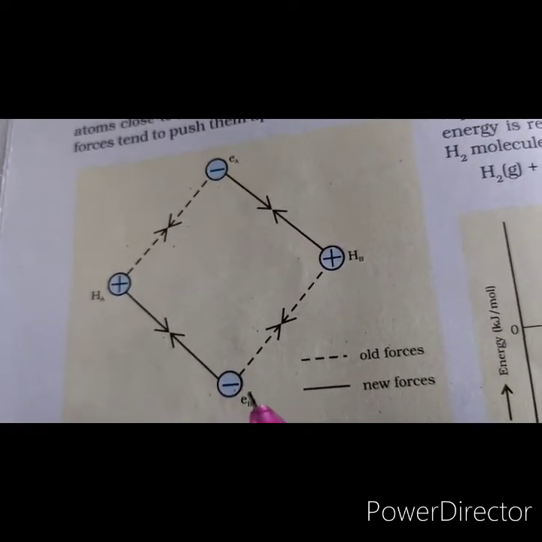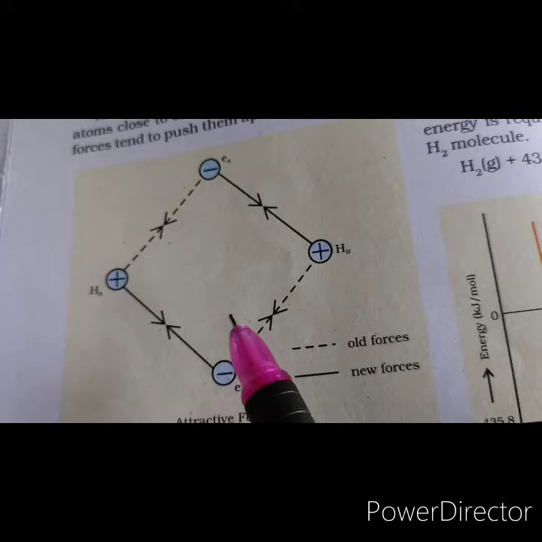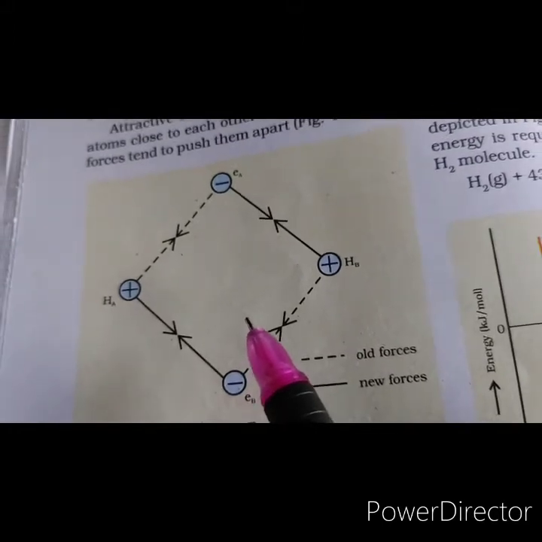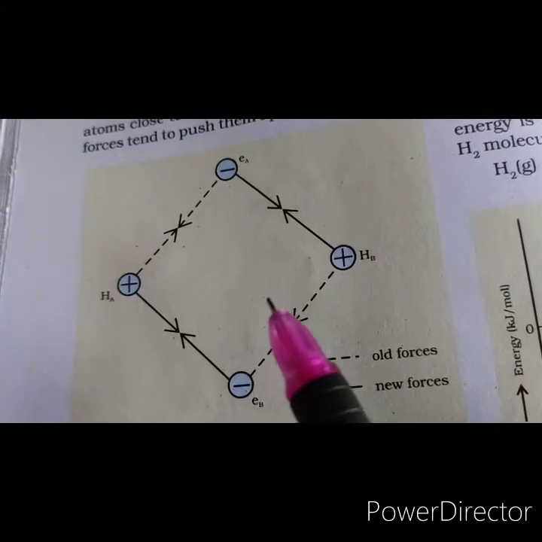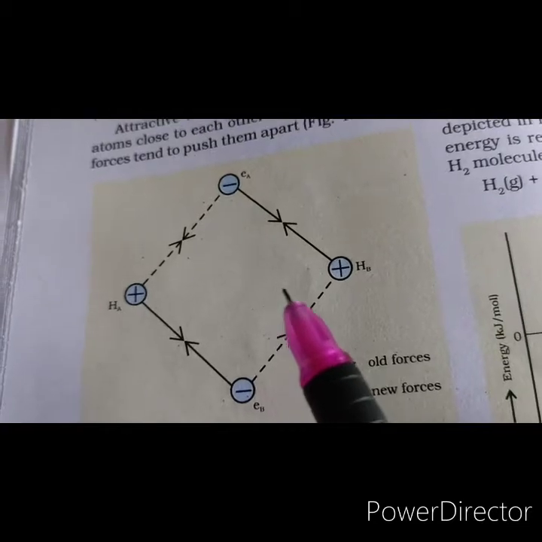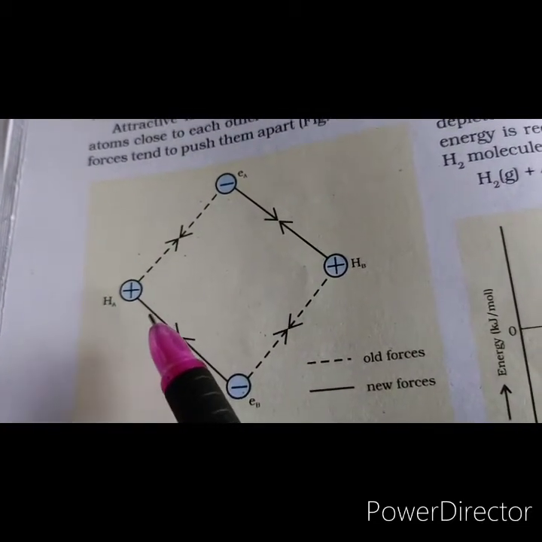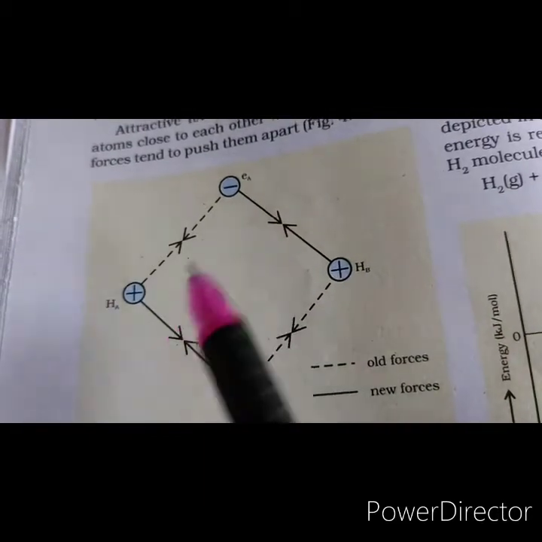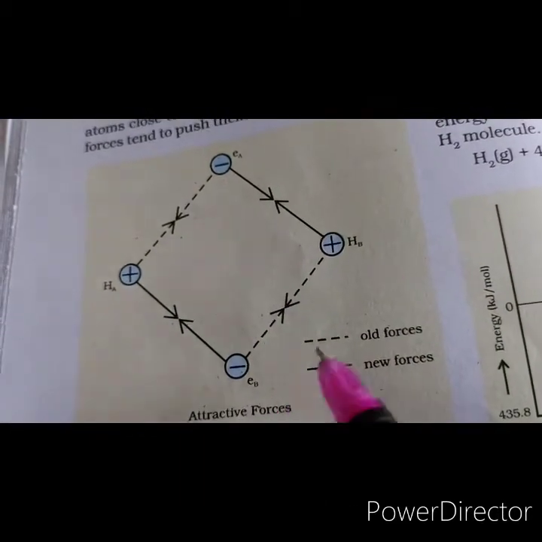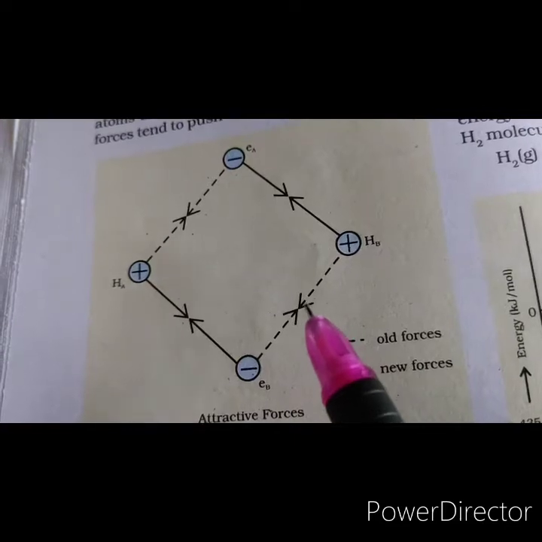But when the atoms start coming closer to each other, new attractive and repulsive forces begin to operate. First we had the attractive forces HA-EA and HB-EB. These were the attractive forces.